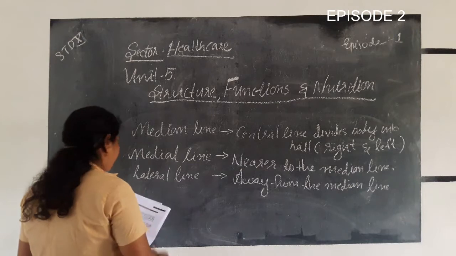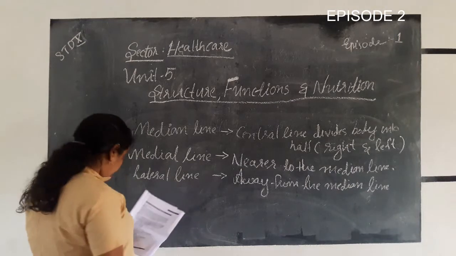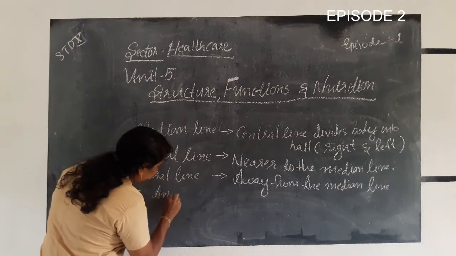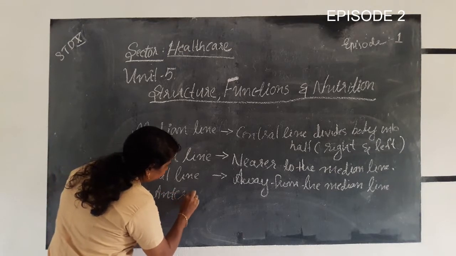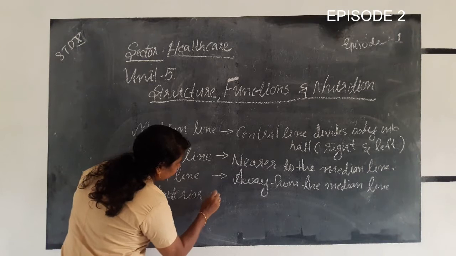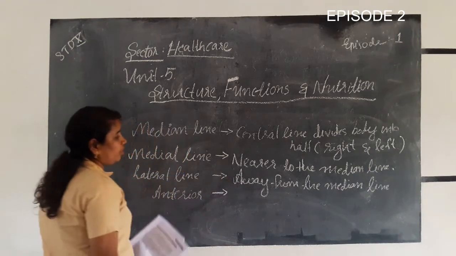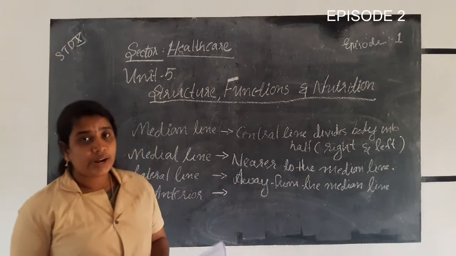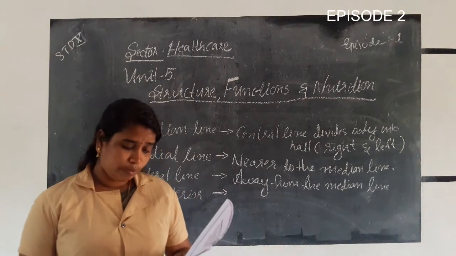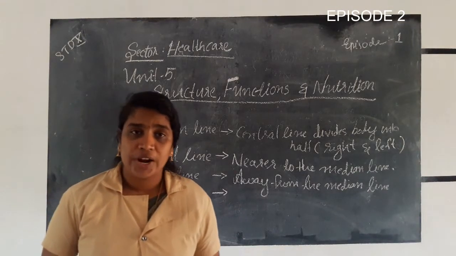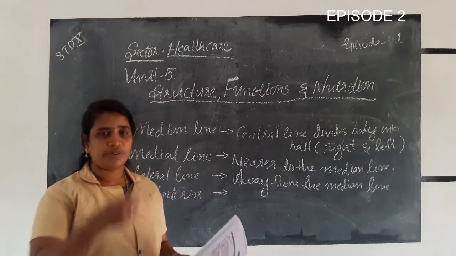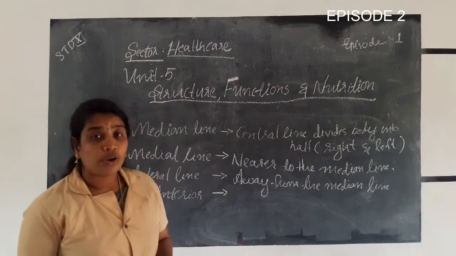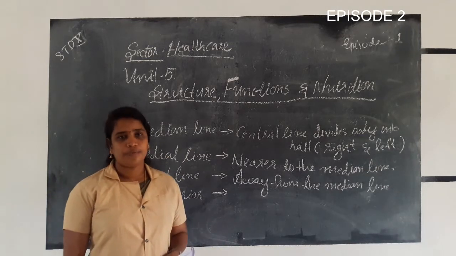Next comes anterior. What is anterior? Towards the front surface of the body, also called the ventral region.